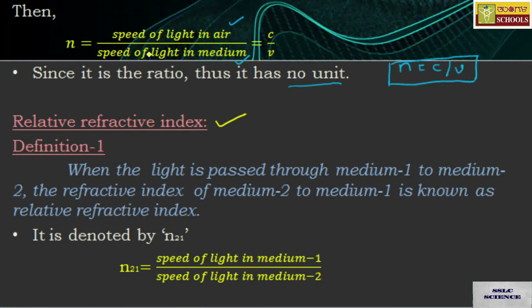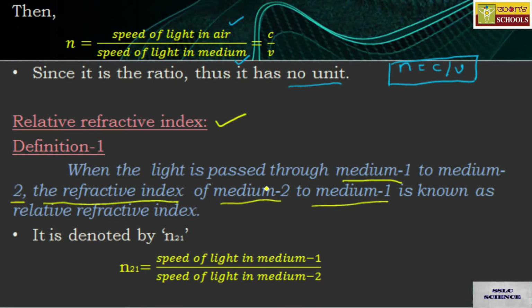First definition: when the light is passed from medium 1 to medium 2, we define relative refractive index as the refractive index of medium 2 with respect to medium 1.